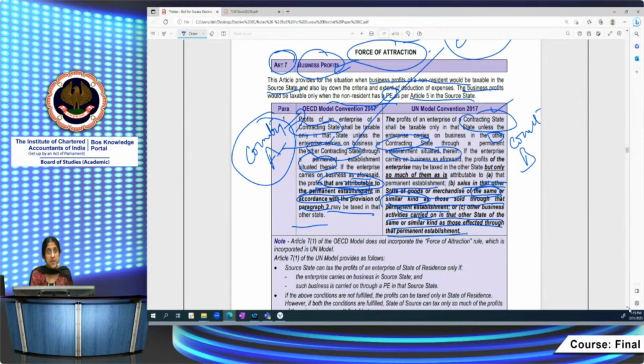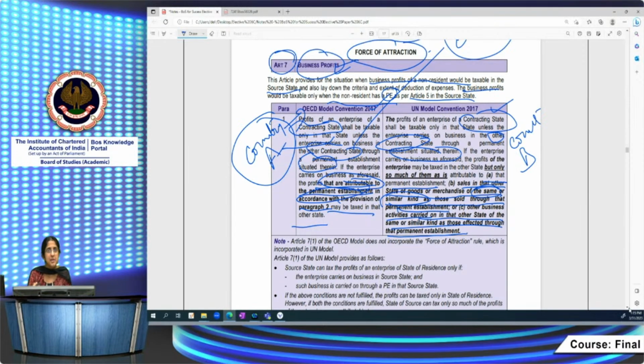So whatever Epsilon sells through its branch in India, the profits attributable to that branch will be taxable in India. But what it sells directly to the bulk customers is not taxable, because the OECD Model Convention does not incorporate the force of attraction rule. So with country Z, the convention is in line with the OECD Model Convention. So only profits which are attributable to the branch in India will be taxable in case of Epsilon Limited.